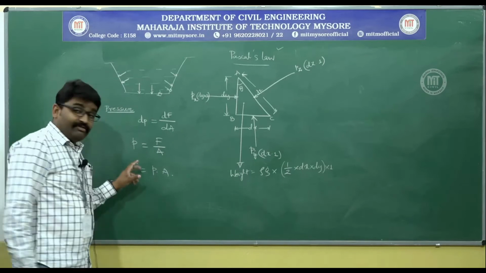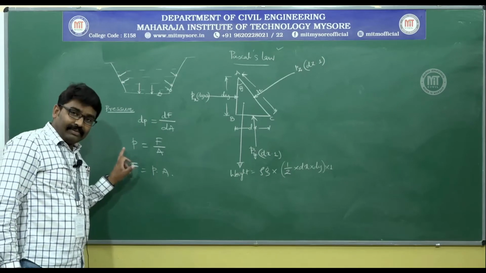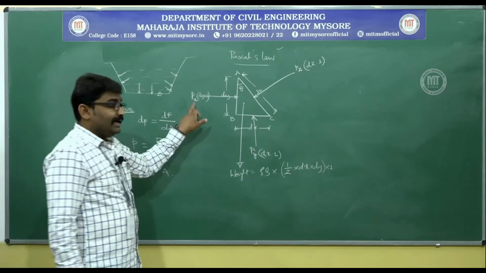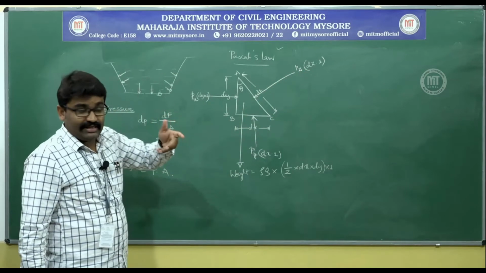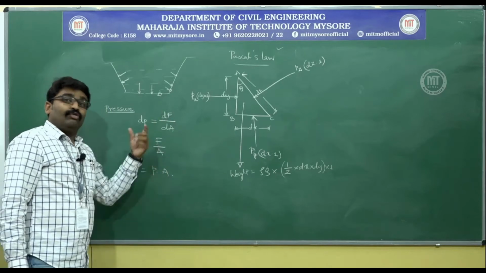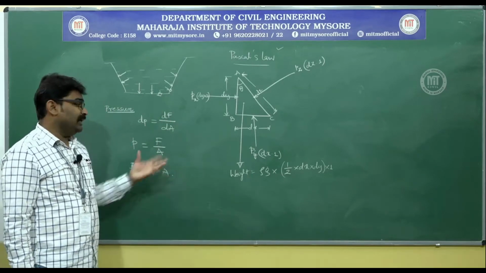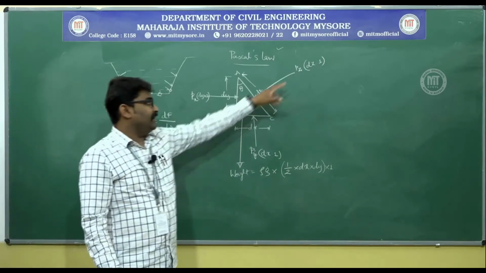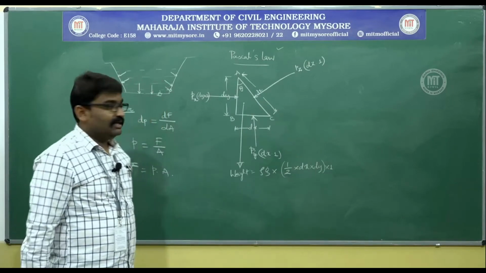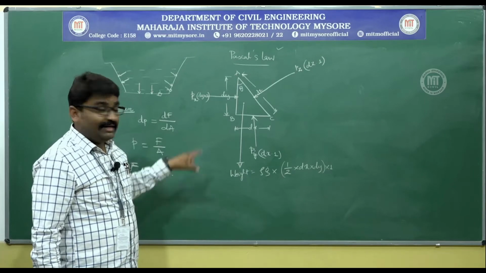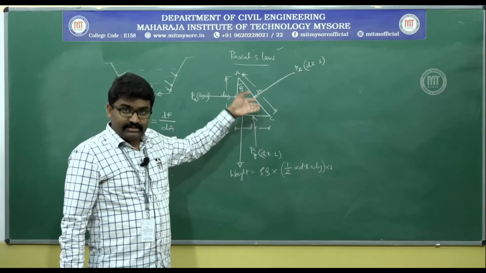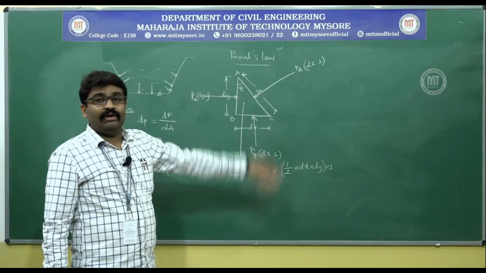I repeat, what I have used, I already had pressure intensity, that means x direction Px, y direction Py, z direction Pz, that is pressure intensity. Now, if I want the force, how do I convert that into force? Multiply by area. I have multiplied by area and I have got the equivalents. Now, I have to prove what? The pressure intensity at a point, that is here, it is equal in all directions.